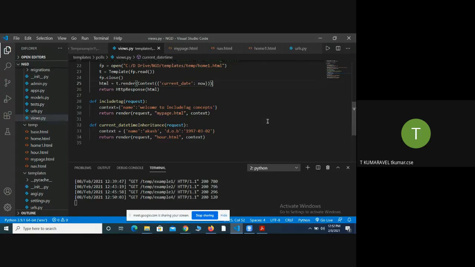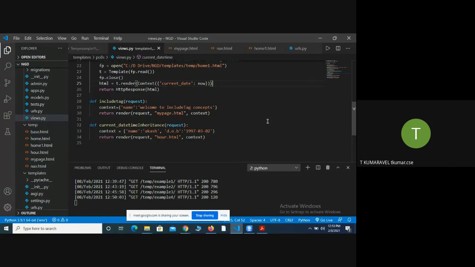So how is the inheritance template tag useful for Django? Suppose Django is mainly dealing with website creation. Within a website you have a number of tabs, such as a home tab and a contact tab. When I click the home file, it provides a certain response. Similarly, when I click the contact file, it shows its response.